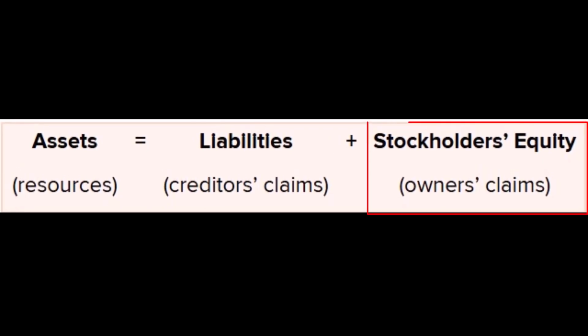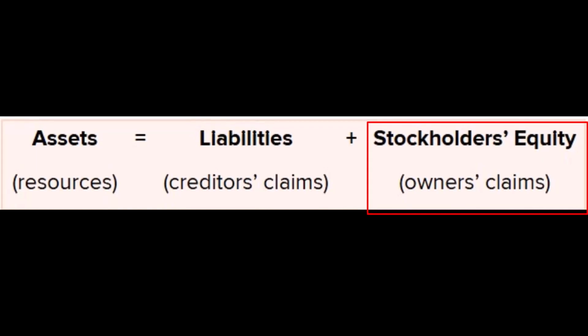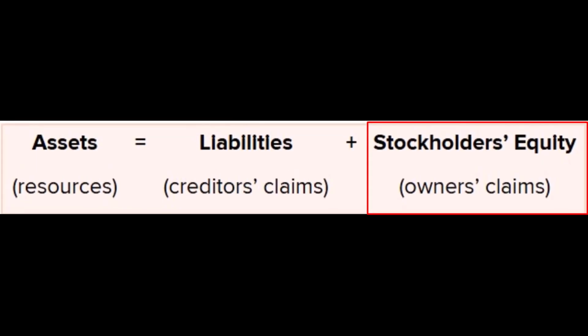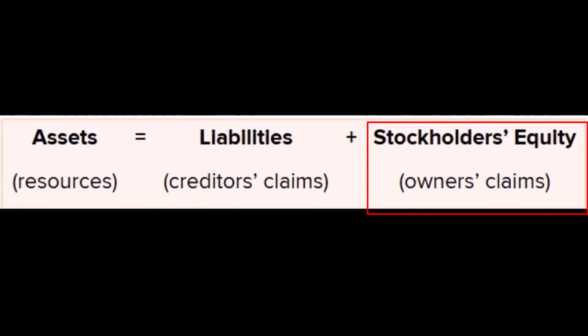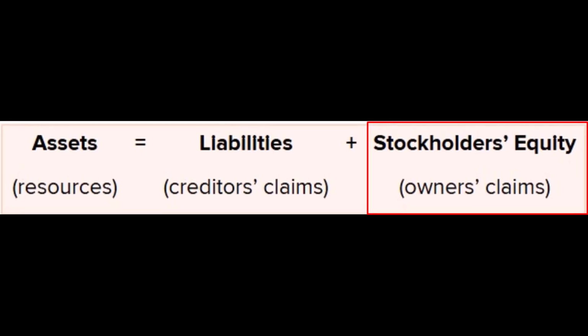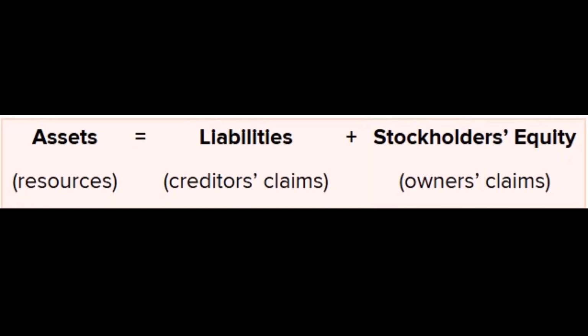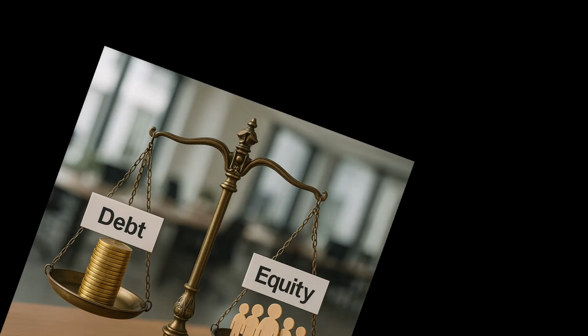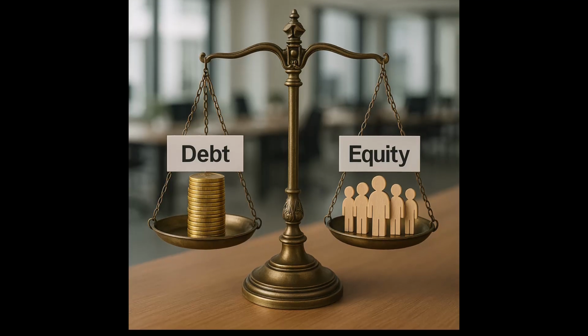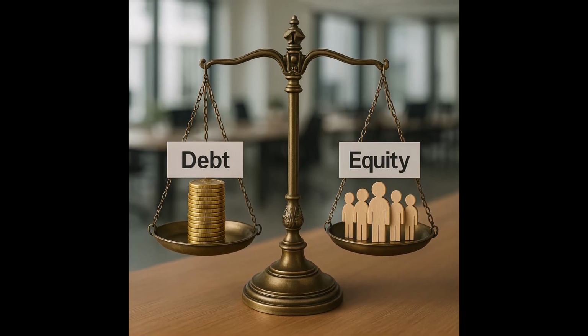Second, there's equity financing. This involves getting funds from owners by issuing stock. This increases stockholders' equity and represents an ownership claim on the business. The specific mix of debt and equity a company uses to fund its assets is called its capital structure. Some companies rely more heavily on debt, while others prefer equity.